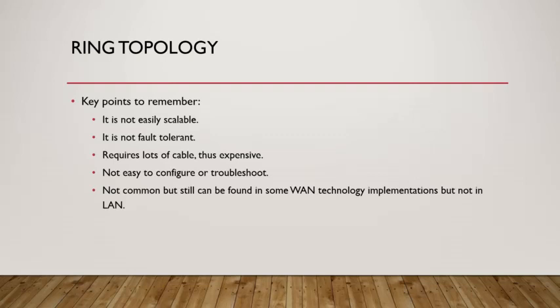Ring topologies are rarely used today because of the drawbacks they present. There are a lot more than other topologies. First, it is not at all fault tolerant, as even if a single node fails, the whole network breaks. Same goes with the cabling. If any fault appears, the whole network breaks.